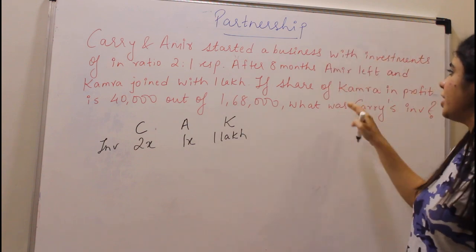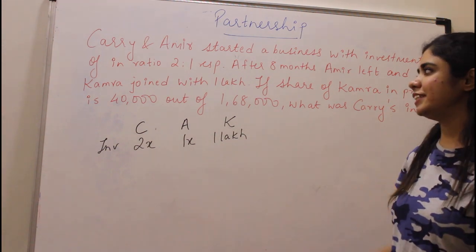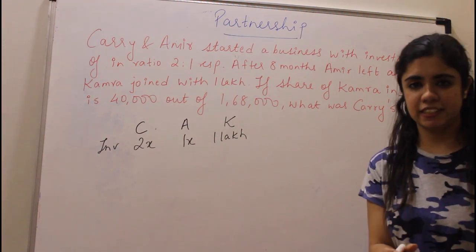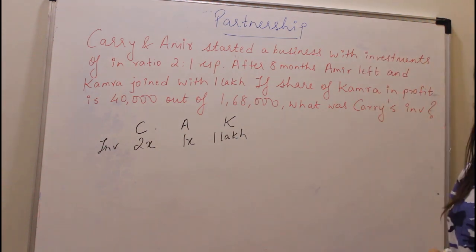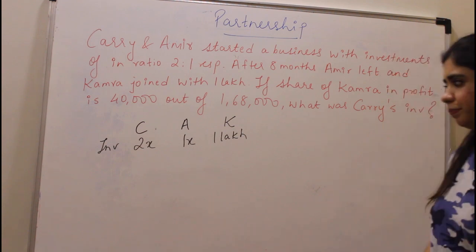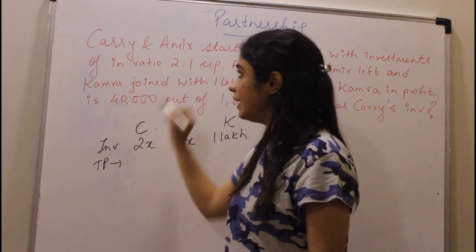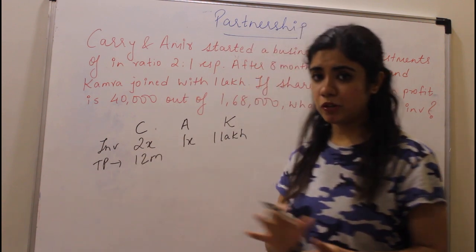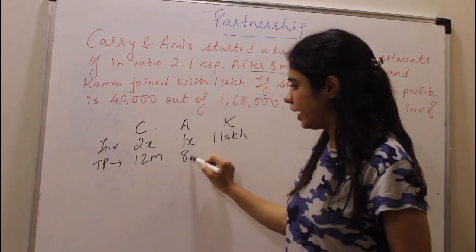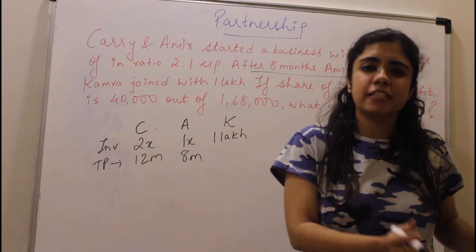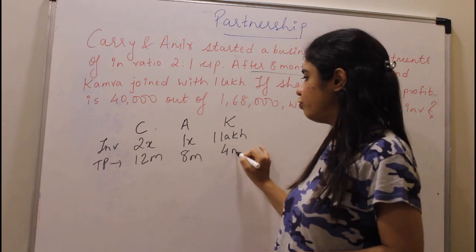Okay? If the share of Kamra in the profit is 40,000 out of 1,68,000, so out of a total of 1,68,000, Kamra is getting 40,000. What was Carrie's investment? How much did Carrie invest? That's your question. Now let's focus on the problem. Now let's focus on the time period. Carrie invested his money for 12 months because he did not leave. Amir left after 8 months, so he invested his money for 8 months. And after 8 months, Kamra had come. ठीक है, 8 महीने के बाद Kamra आया था. So he was there for 4 months.